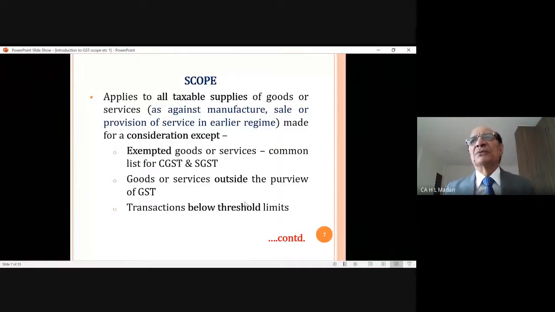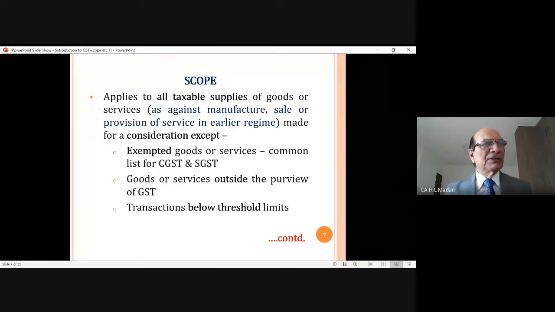So they said no, nothing doing, don't worry, we will not trouble this small businessman. So they have fixed a limit that if your turnover during a year is less than that threshold limit, then you will not be covered in GST.